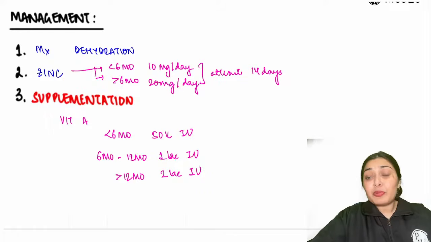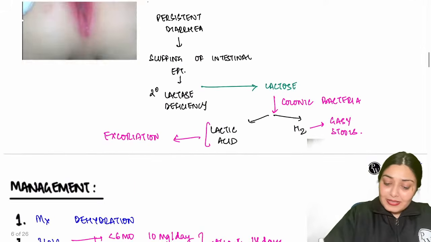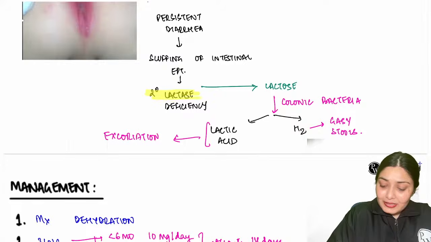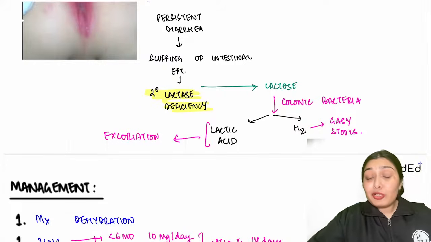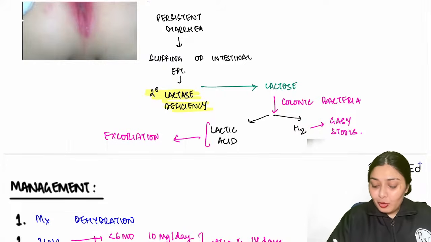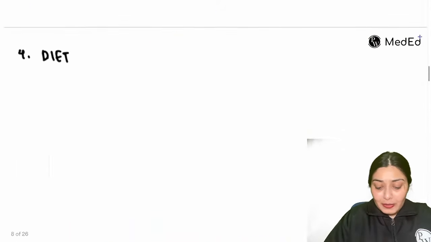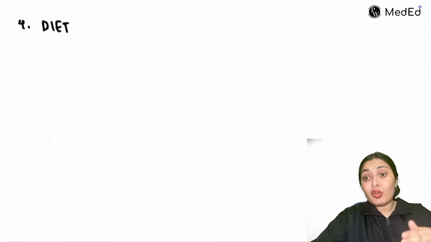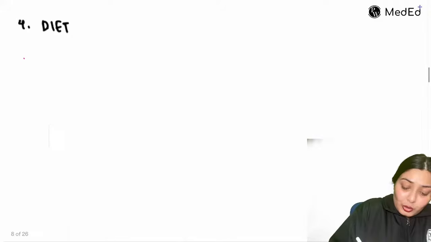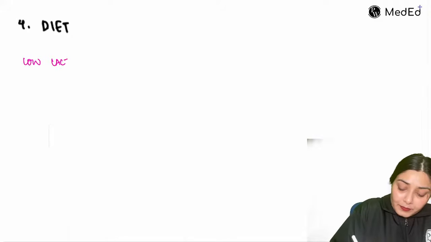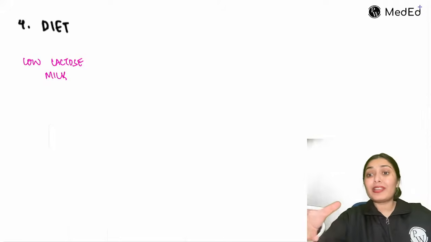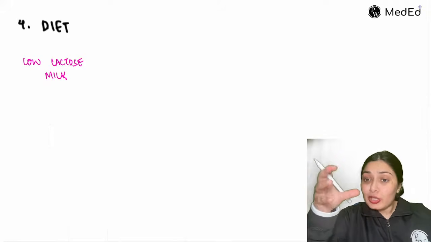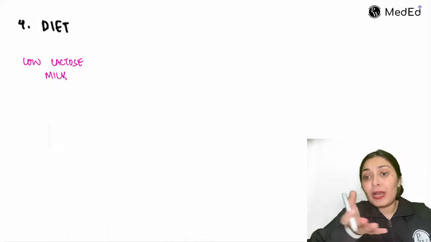But what is the culprit over here? The culprit here is this secondary lactase deficiency. If I don't give lactose, these problems won't happen, right? So the fourth prong in the management is diet. I have to change the diet. Initially, we take this child on a low lactose diet. So we tell the mother, if you were giving milk earlier, now don't give plain milk. You can dilute the milk. Make the diet a low lactose diet.